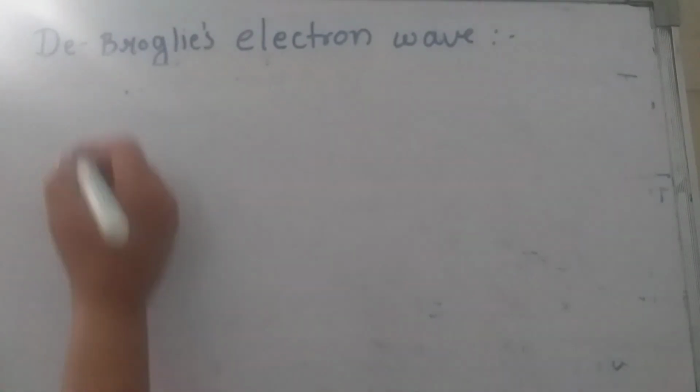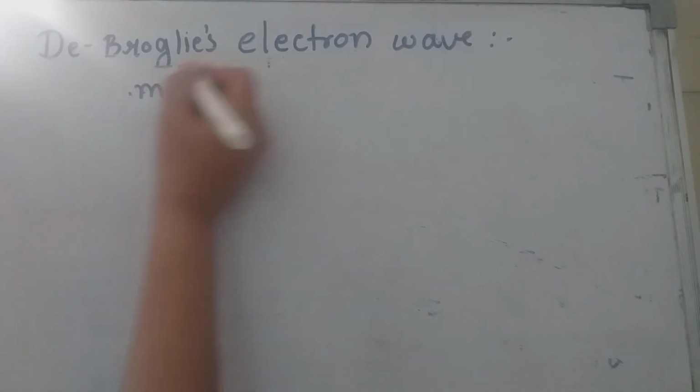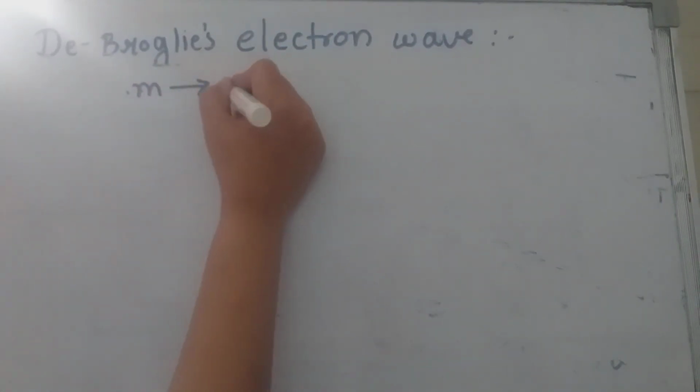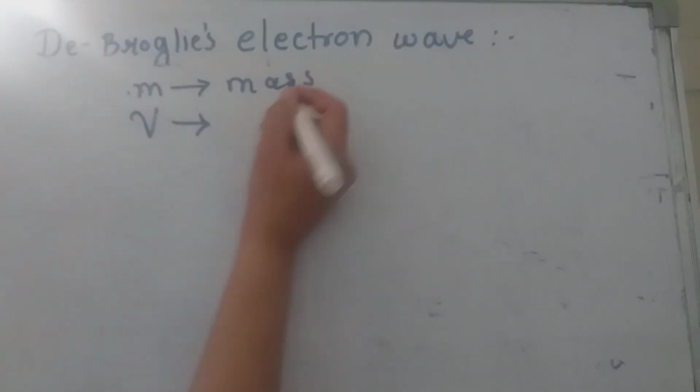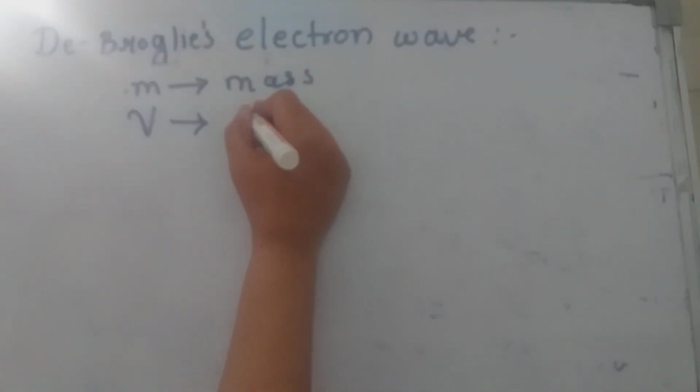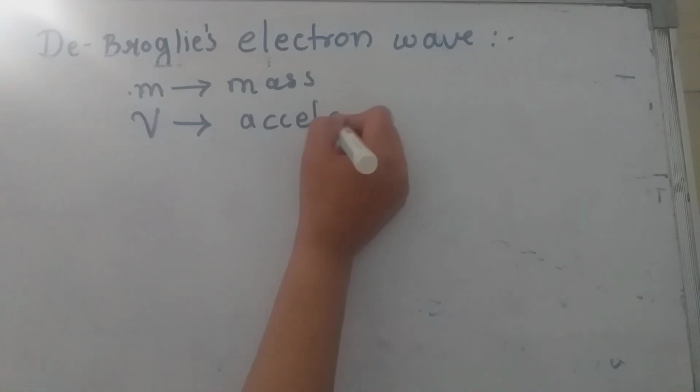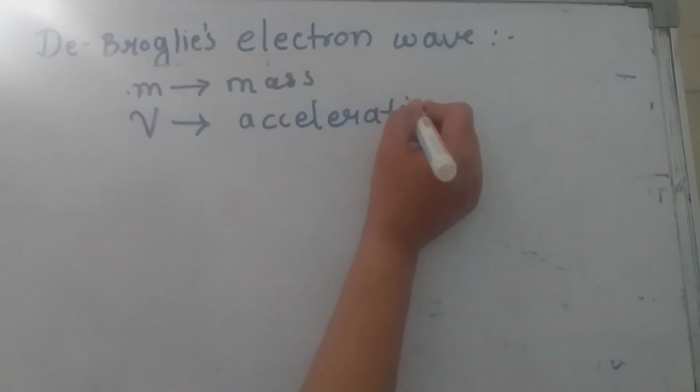Let us consider an electron of mass m, and it is accelerated by a potential difference of V volts. Yes, V is the accelerating potential difference.